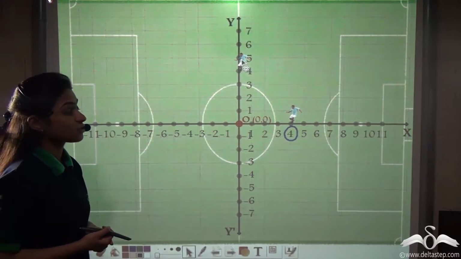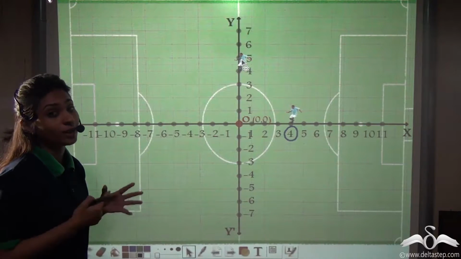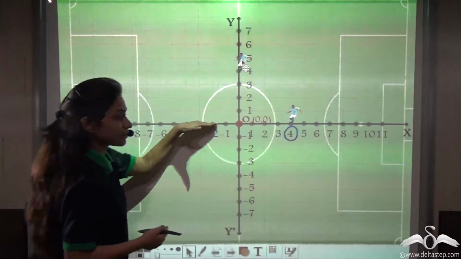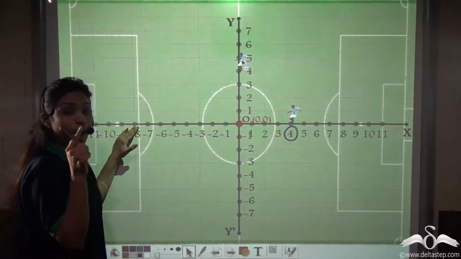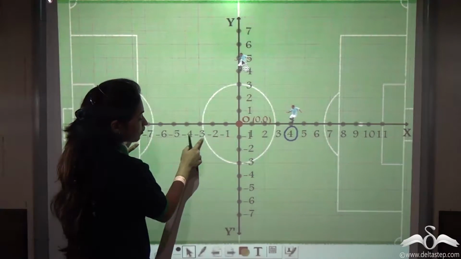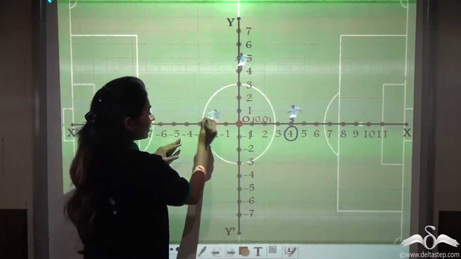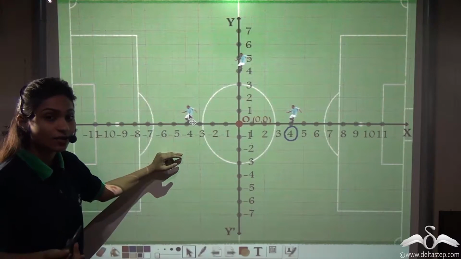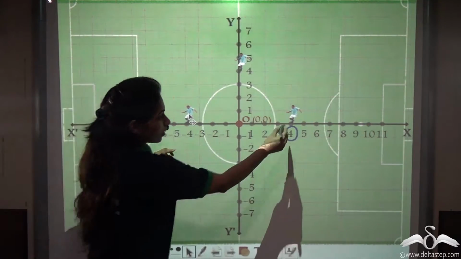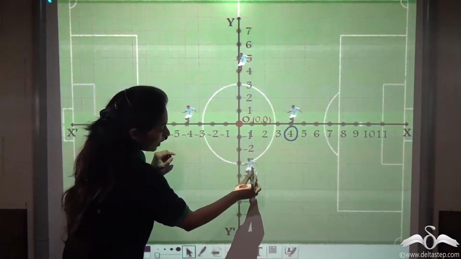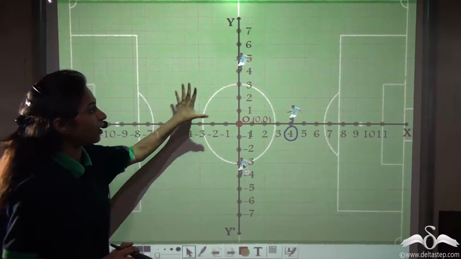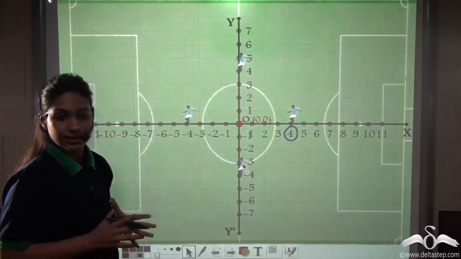Now, what if he says go and stand at -4 on the x-axis? So what we have to see? First the x-axis, which is this horizontal line, and -4 on this place. Now -4 is here, so he will go and stand here. Similarly, -4 on the y-axis, which place? -4 on the y-axis is this. Right? So now they are pretty comfortable standing on these axes.